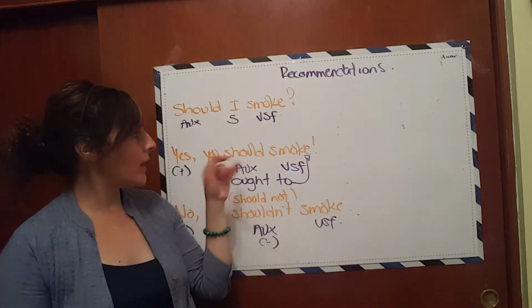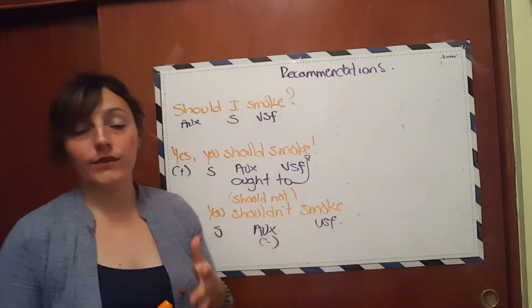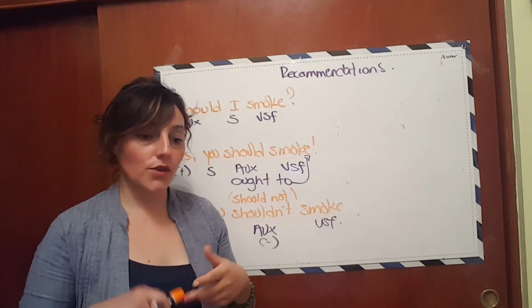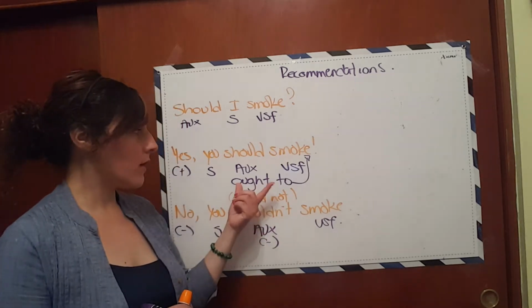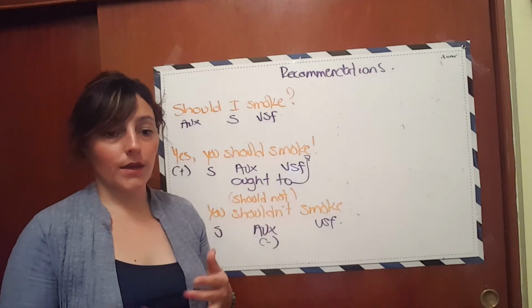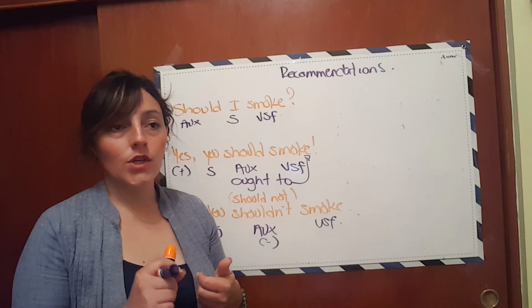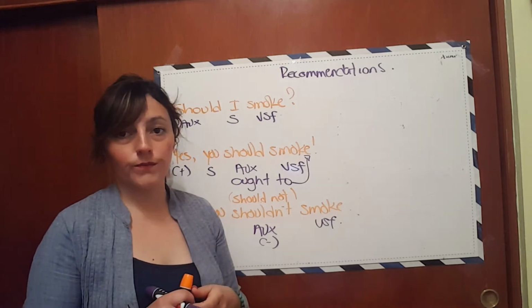And as you can see, we can use should for different subjects. I should, you should, he should, they should, we should, or in the negative form. And we can also use ought to for different subjects. I ought to, you ought to, she ought to, we ought to, right?